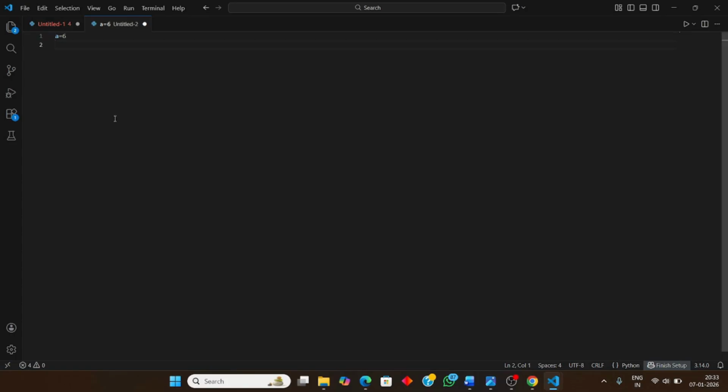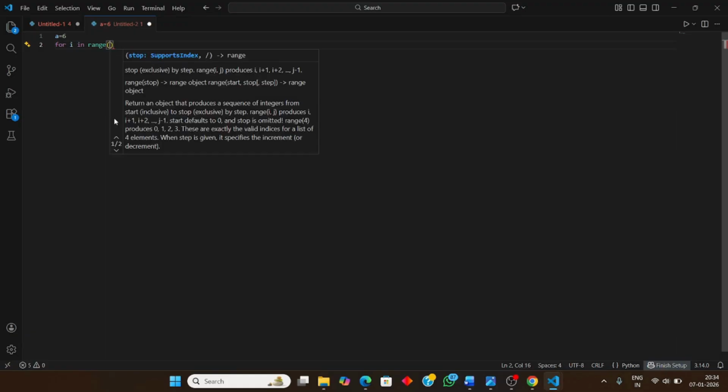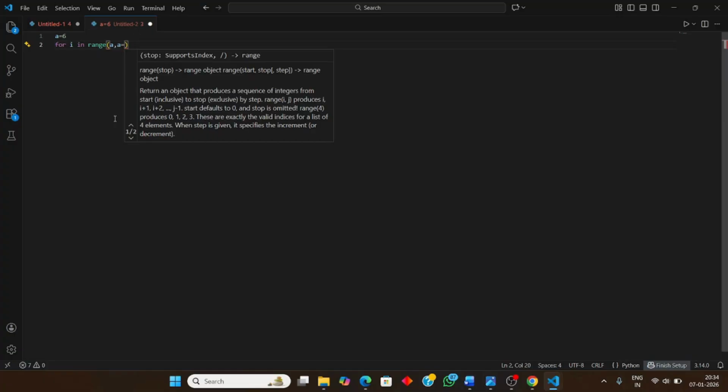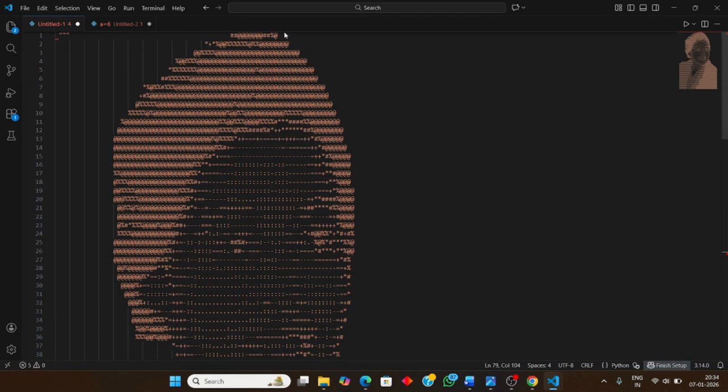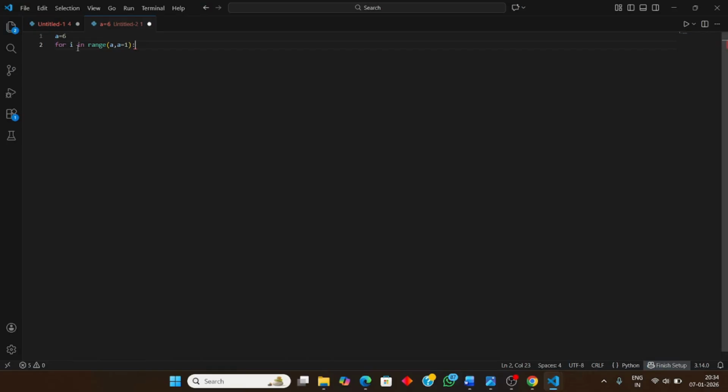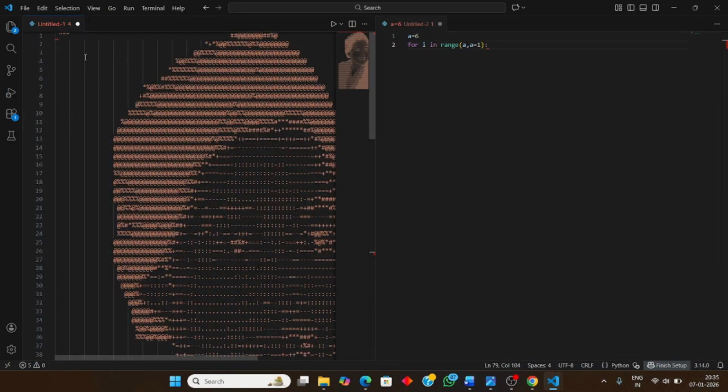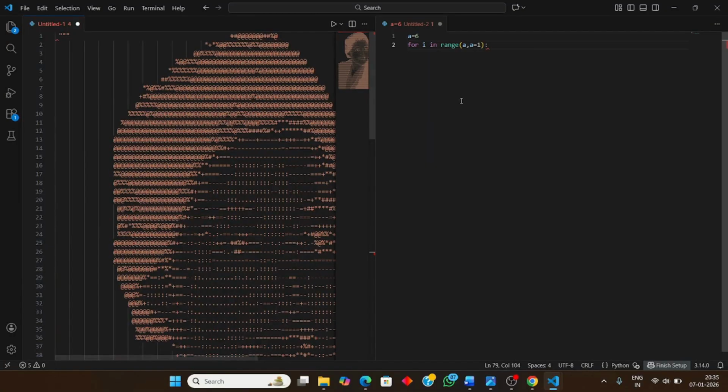I have already mentioned that we will be using for loops. So for i in range, for is used where we give the starting value and the ending value. Suppose we write a comma a plus 1. The main concept is that a is a number we have taken. In this row it will be printing the space we have calculated. A is the space in this segment, and I'm explaining how this for loop will work.